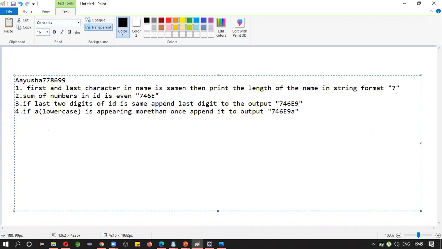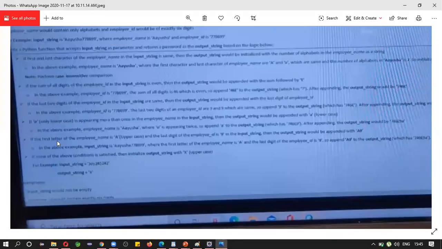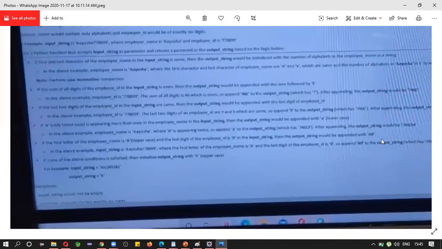If the first letter of the employee name is capital A and the last digit of the employee ID is 9, then you need to add A9.